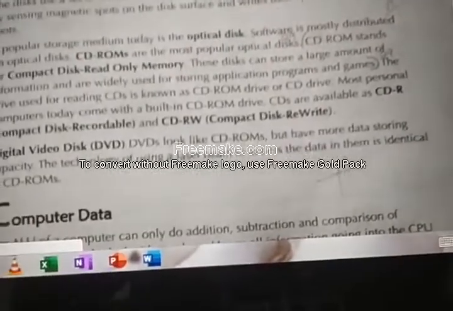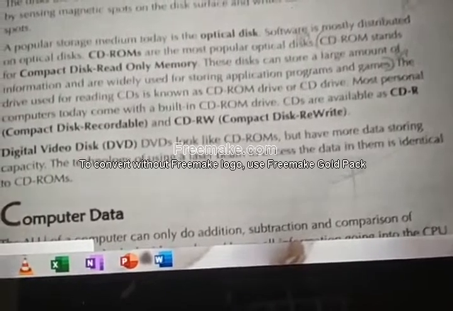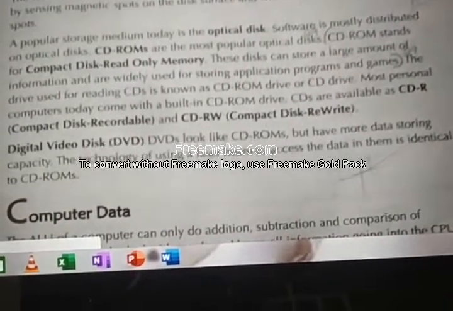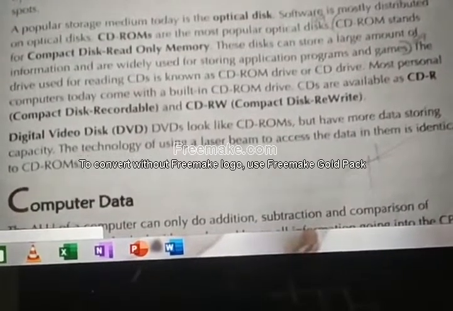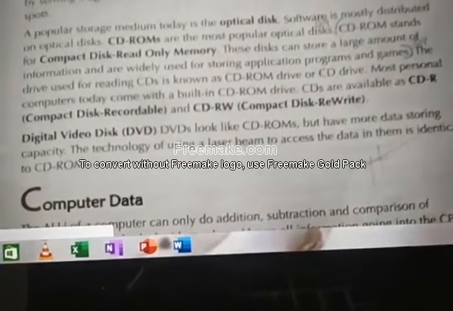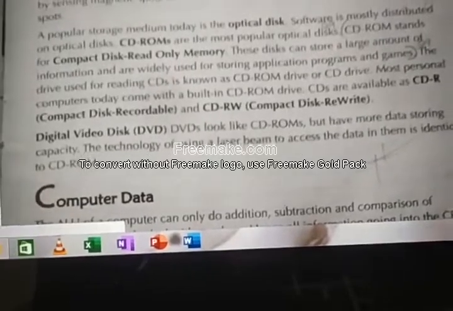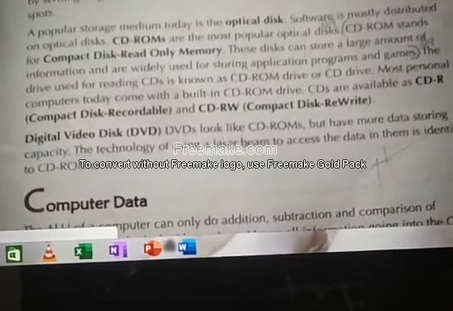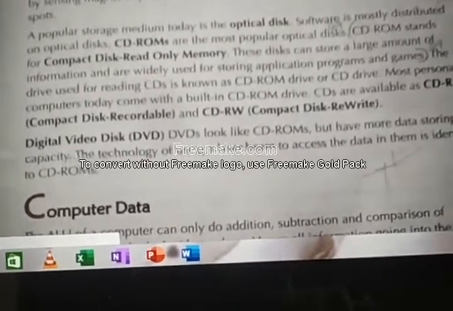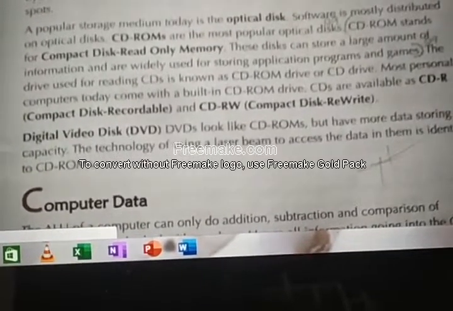Both look the same, round in structure, but DVDs have more data storing capacity compared to CD. In CDs you can store songs and small videos, but in DVD you can store movies.